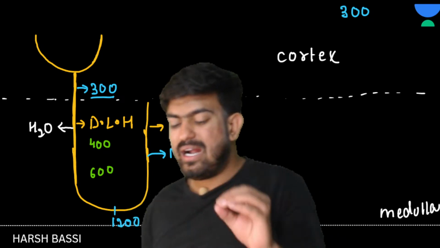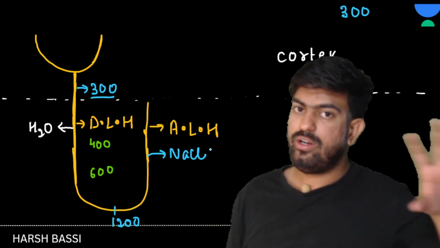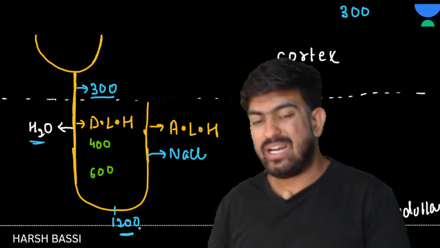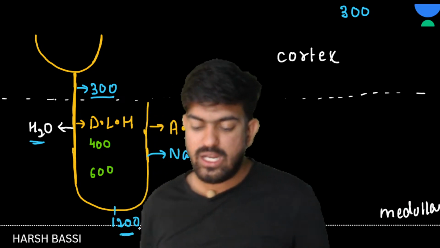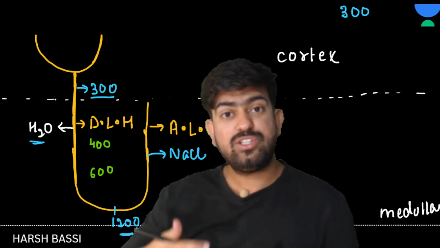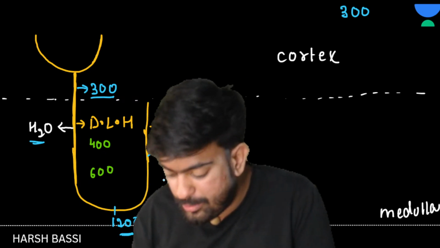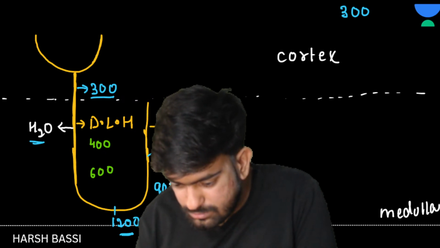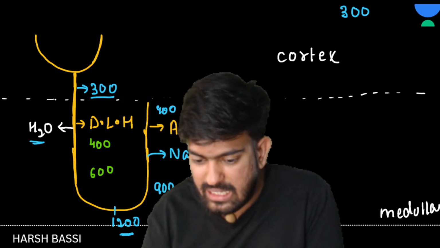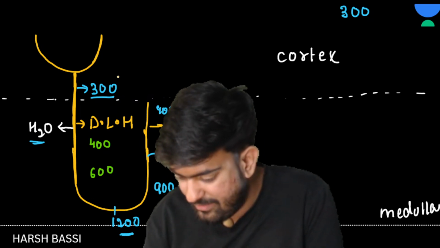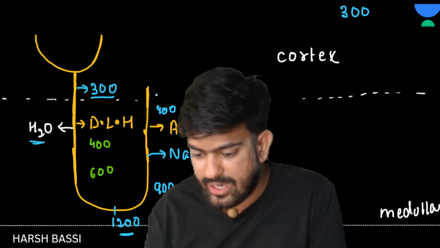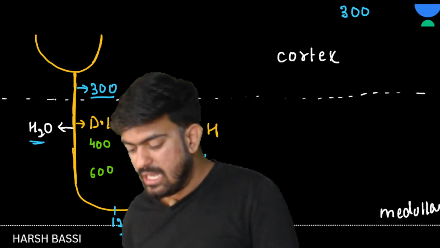Now see, earlier what were we doing? Earlier, water was being reabsorbed here, and the concentration came back to 1200, right? And now we are removing the NaCl. So the concentration will decrease. From 1200 to 900, from 900 to 400, and finally in the DCT it will be again 300. Yes or no?